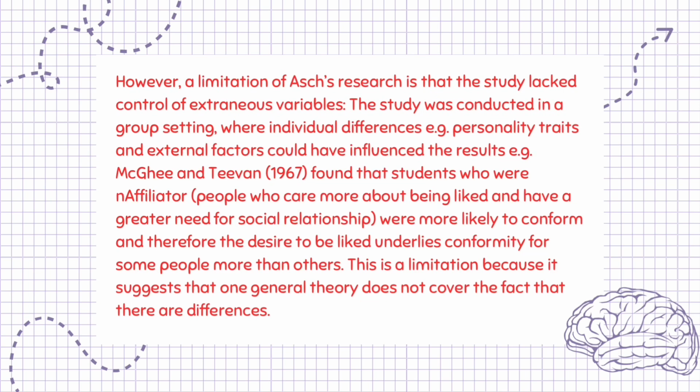However, a limitation of Asch's research is that the study lacked control of extraneous variables. The study was conducted in a group setting, where individual differences, e.g. personality traits and external factors, could have influenced the results. For example, McGhee and Teevan, 1967, found that students who were n-affiliators, people who care more about being liked and have a greater need for social relationships, were more likely to conform, and therefore the desire to be liked underlies conformity for some people more than others. This is a limitation because it suggests that one general theory does not cover the fact that there are differences.